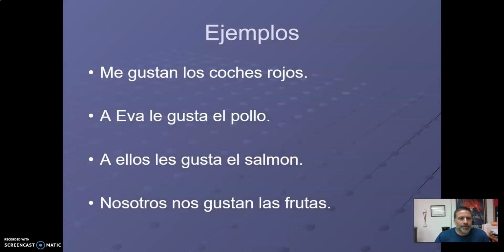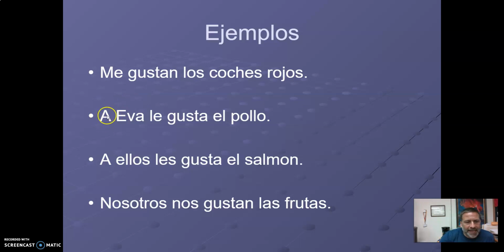Okay, here's some examples for this one. I could have a mí in front of this. This is just my personal a statement. A mí me gustan los coches rojos. So I like the red cars. So what do I like? It's gustan because I like cars, plural. This refers to me, okay? And I don't have the personal a here, but I could have a mí me gustan.